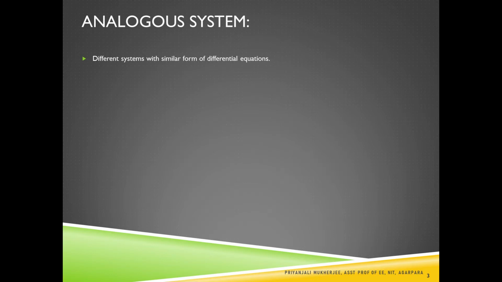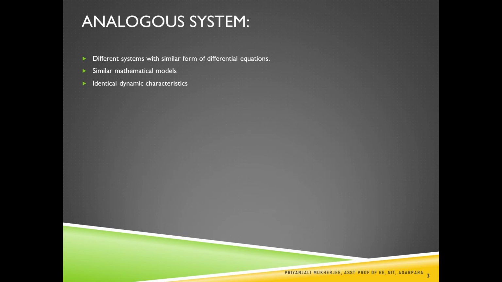Now, if two systems are present which have identical mathematical models, they are known as analogous systems. That means both of the systems have a similar form of differential equations, as well as the same mathematical models, and the dynamic characteristics of both the systems will be identical.